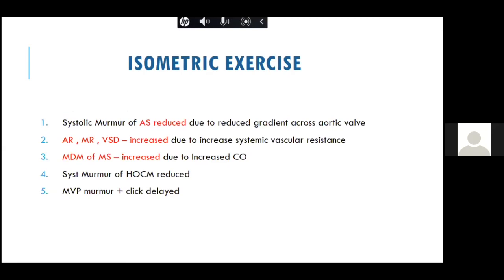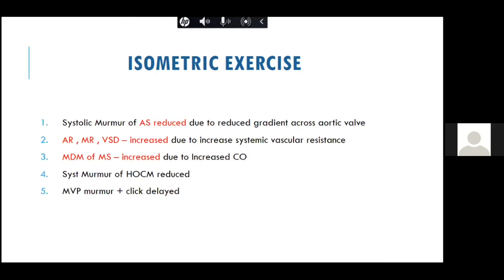So the most important thing is the AS murmur. Now, what happens in aortic stenosis is the LV pressure is very high. Suppose the LV pressure goes up to 200, and your aortic pressure in aortic stenosis is 100. So the normal gradient is 100. What happens with hand grip is your aortic pressure increases to 160 or 180, and so the gradient decreases, and that is why the aortic stenosis murmur decreases during the hand gripping.